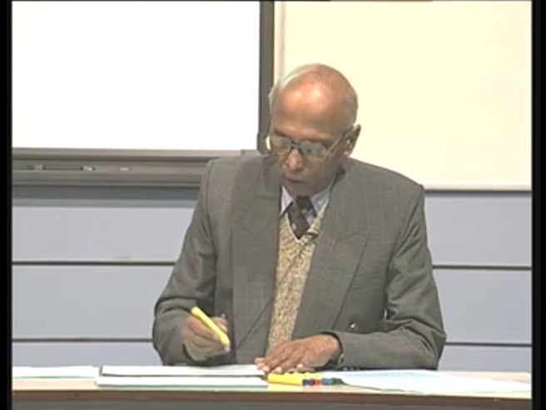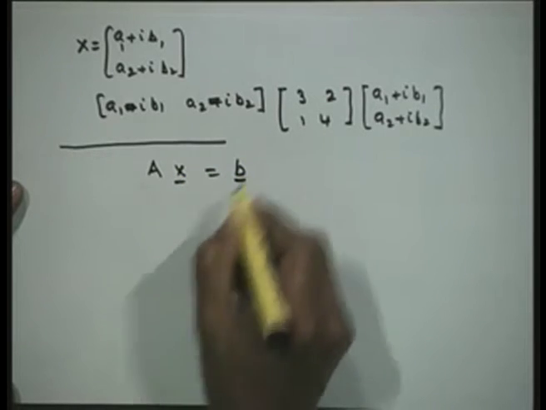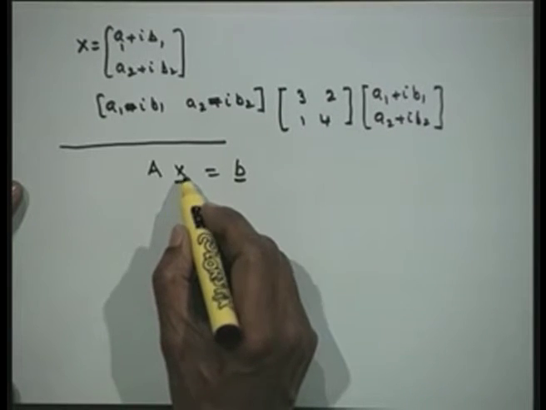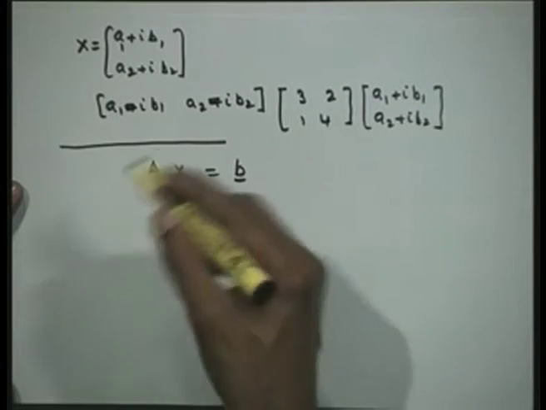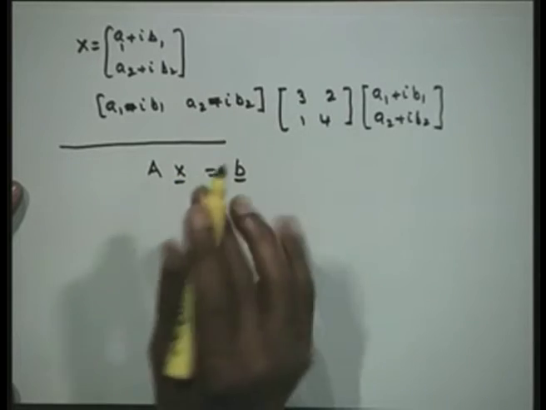Let us now come back to some more concepts which we require before we construct numerical methods. Now, we start with the matrix system Ax is equal to B. We mentioned earlier that the representation or the definition of x depends on various different problems. We are not really concerned with what this definition of x is, it represents some physical solution.